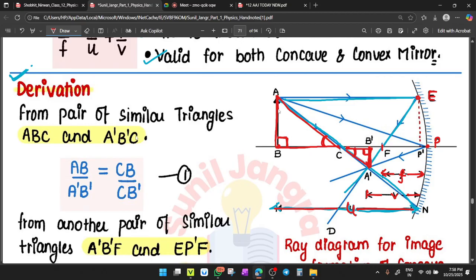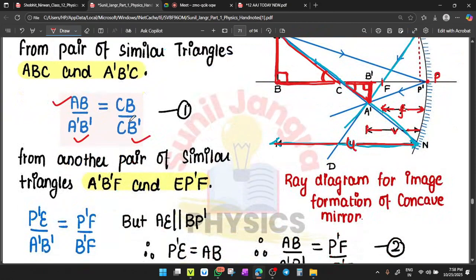So what is the perpendicular here in this triangle? AB. Here the perpendicular is A dash B dash. So perpendicular upon perpendicular means AB upon A dash B dash equal to base upon base. Here base equals BC and here base equals B dash C. Clear? So by using the similar triangle concept, the sides are proportional. So perpendicular upon perpendicular equals base upon base. Got it? So we have completed the first pair of triangles, the first similarity.